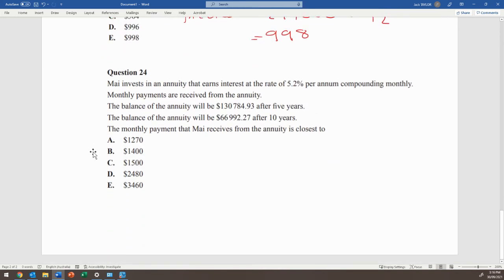And lucky last, she may invest in an annuity that earns interest at the rate of 5.2% per annum compounding monthly. Monthly payments are received from the annuity. The balance of the annuity will be $130,784.93 after 5 years. After 10 years, it'll be $66,000, and so on. What is the monthly payment that she receives?